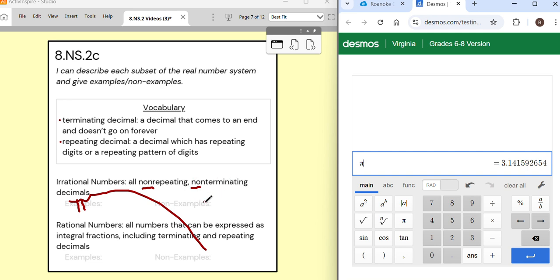A non-example of this would be anything on the rational side, which we'll talk about. 2, 0, -5, and of course, decimals that stop or repeat. Now let's look down here. Rational numbers are all numbers that can be expressed as integral fractions. That means fractions whose denominator and numerator are integers, including terminating, which means stop, and repeating decimals.